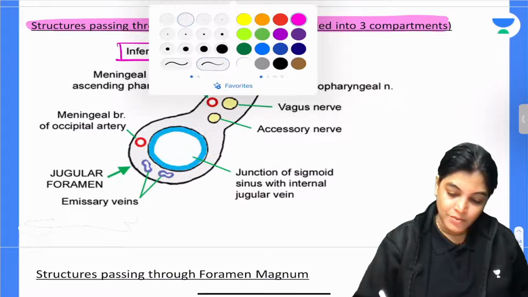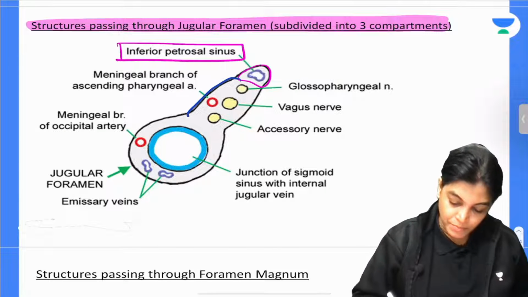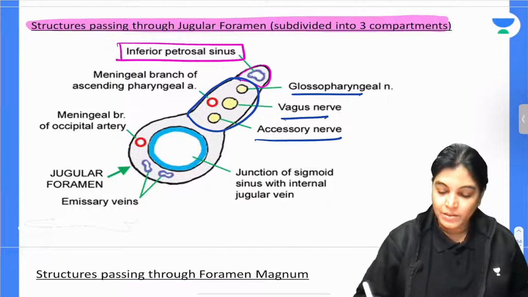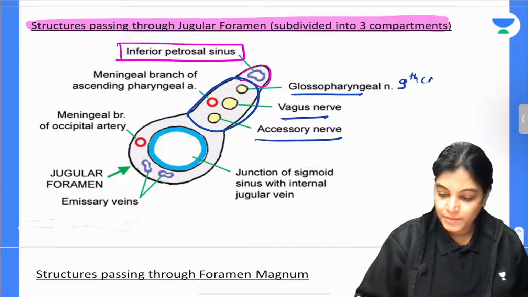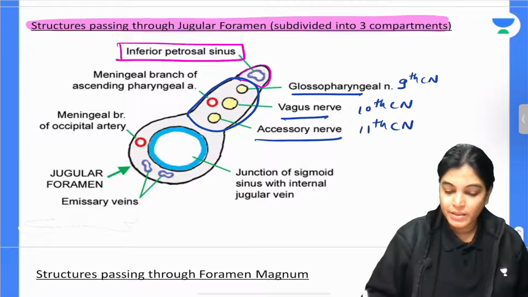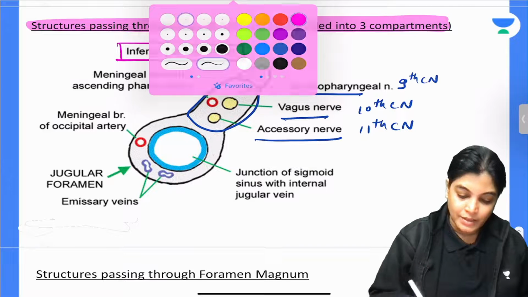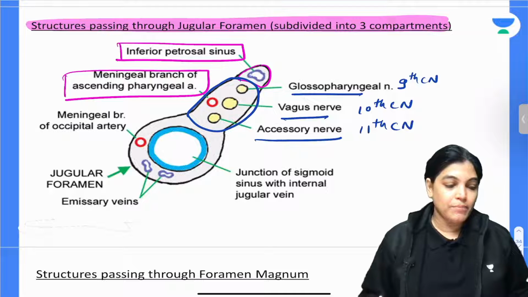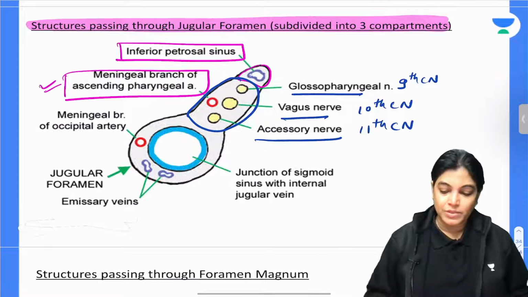The structures traversing through its middle part are the 9th, 10th and 11th nerves: the 9th cranial nerve, the 10th vagus cranial nerve, and the accessory or 11th cranial nerve. Along with them, an artery traverses, which is the meningeal branch of the ascending pharyngeal artery.